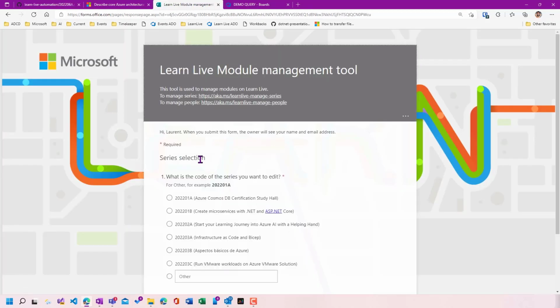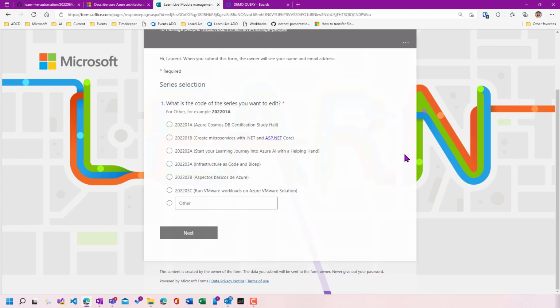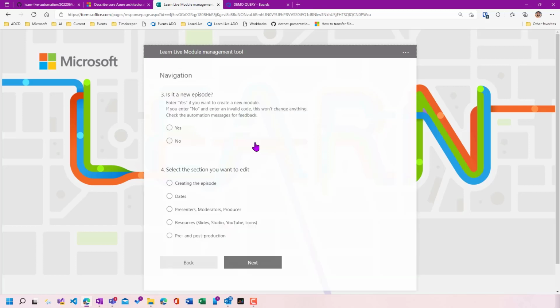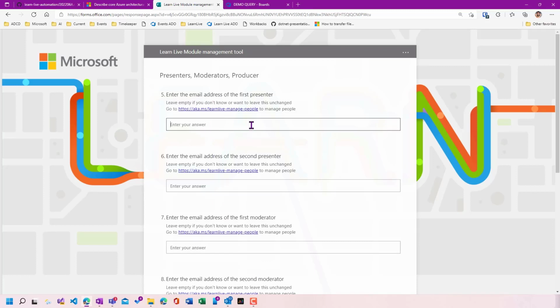And the cool thing here is that I built the system in a way that it is very resilient to null values. And so my users can go into there and they can modify only the value which they want to modify. For example, here we are going to enter a presenter, moderator, and producer, but the rest they can just leave it empty and the system is not going to crash. So it's quite important to have some strong null checks so that you don't have to fill everything every time.